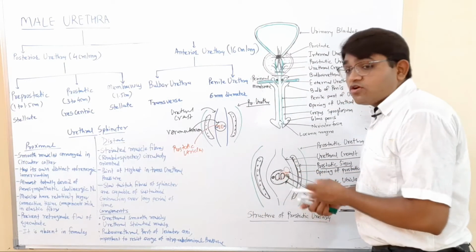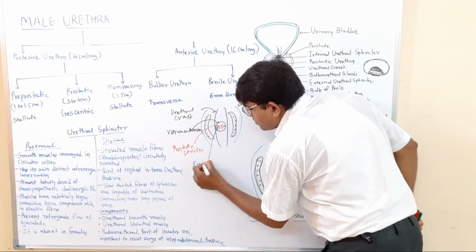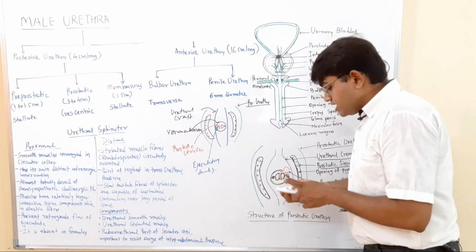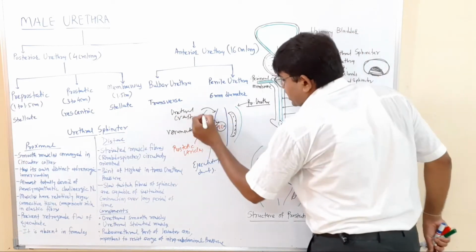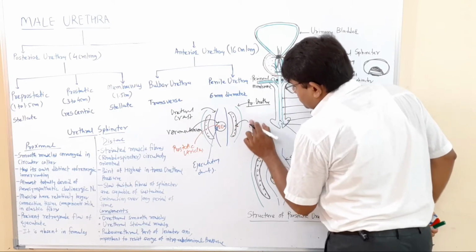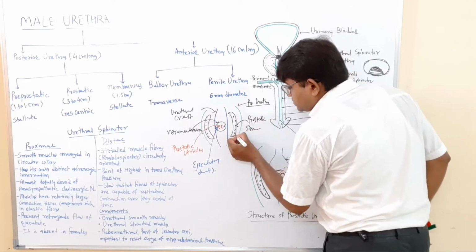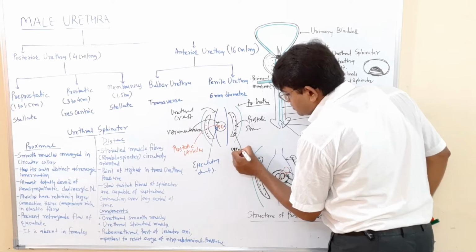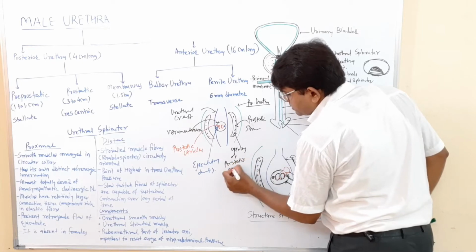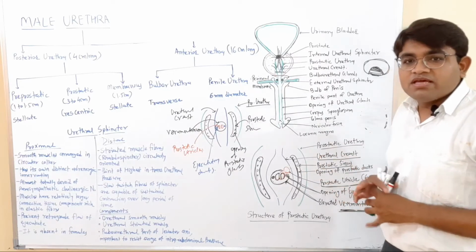On both lateral sides of this prostatic utricle there is an opening of the ejaculatory ducts. Then outside this urethral crest there is the prostatic sinus, and in this prostatic sinus there is an opening of the prostatic glands. Okay, so now it will be easy for you.